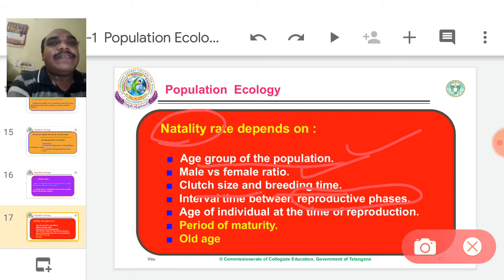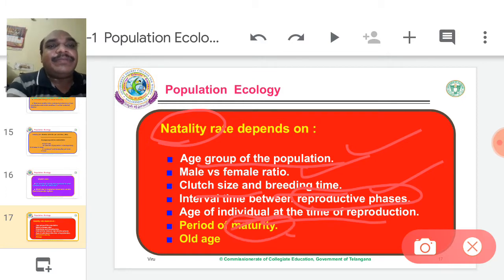So a plant has a reproduction phase. The reproduction phase comes only once a year. It differs from plant to plant, species to species. So that reproductive phase is also important. If the reproductive phase does not come, offsprings are never produced: no flowering, no seed formation, no fruit formation. So it is genetically decided. Age of the individual at the time of reproduction, so age is also deciding.